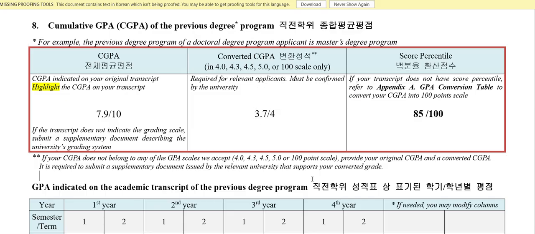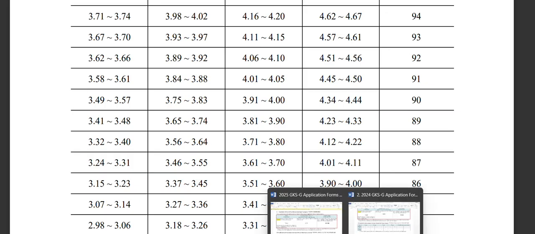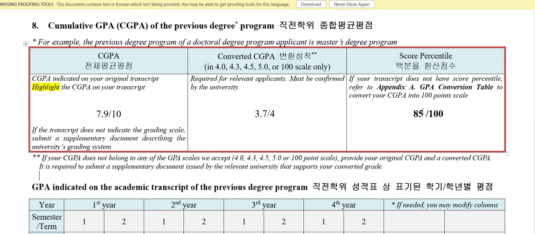Let's say your scale is 3.74, and for 3.74 you fall under this, so your percentage is 94. In that case, you fill in 94 percent here.